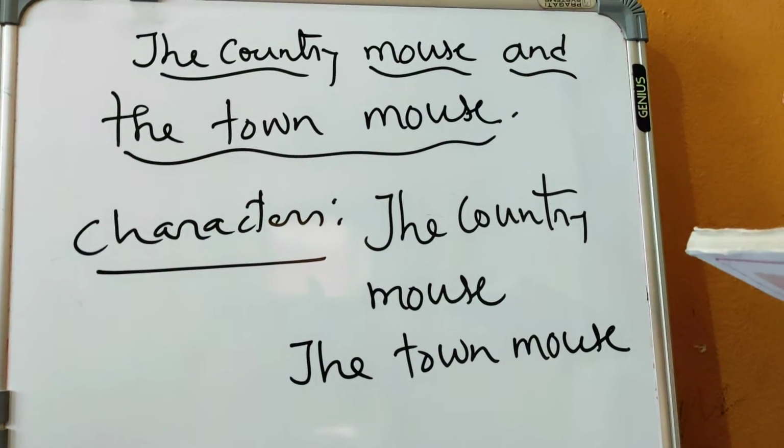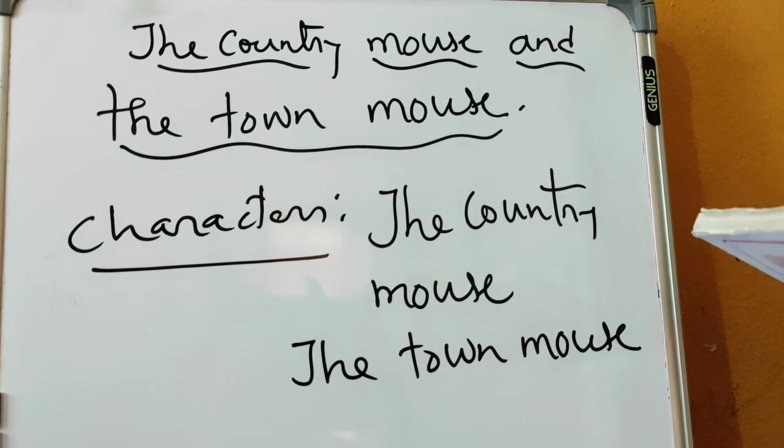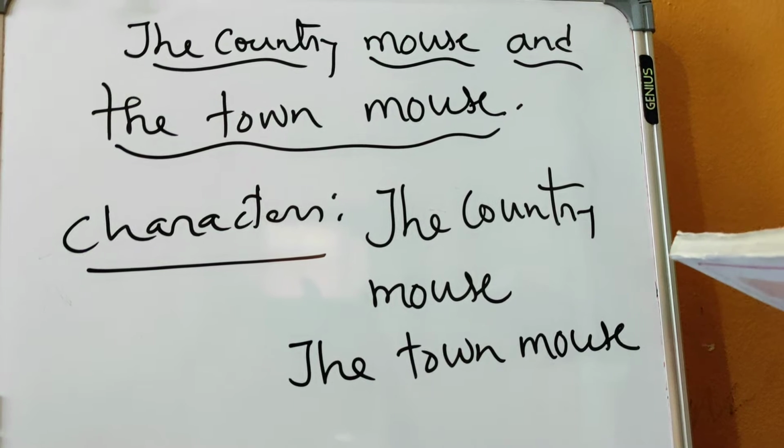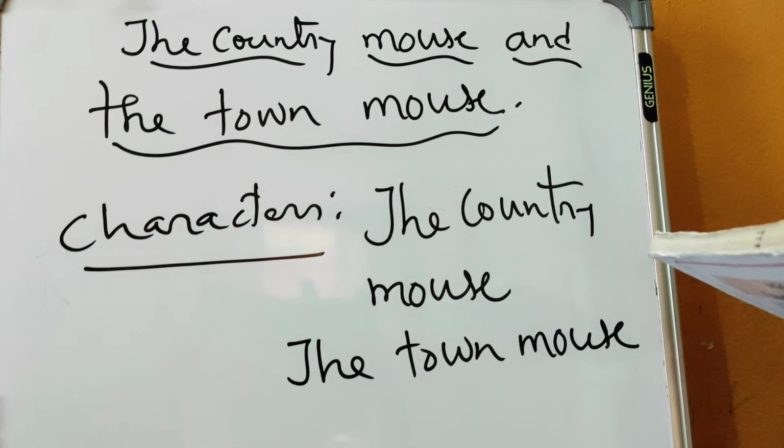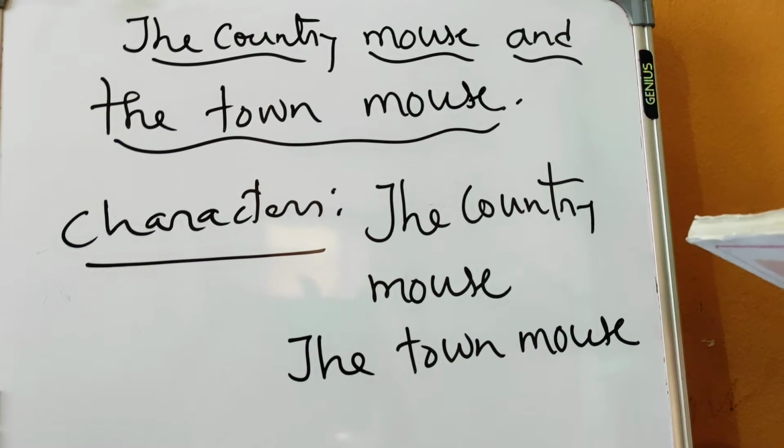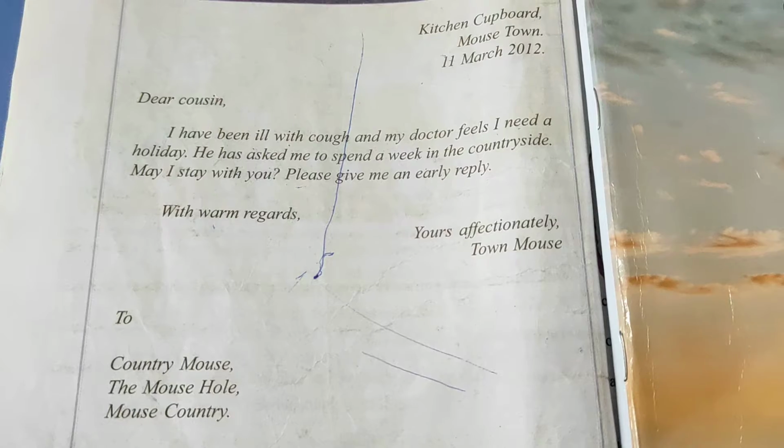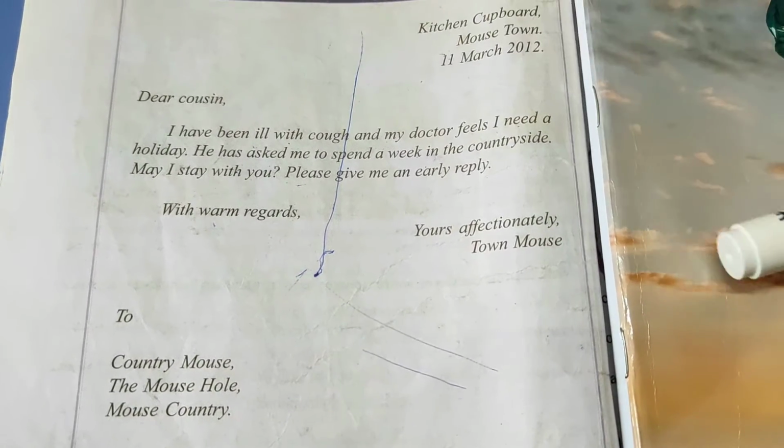And below that you can see on the left side, the address of the country mouse has been written, that is to country mouse, the mouse hole, mouse country. Here you can learn how to write a letter.